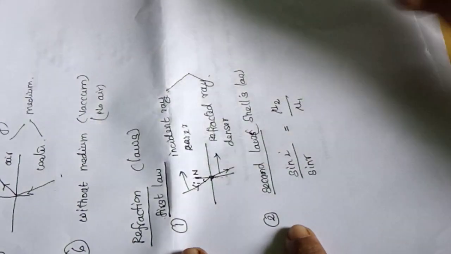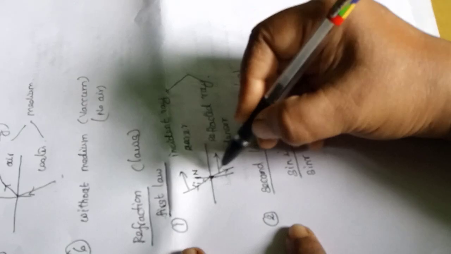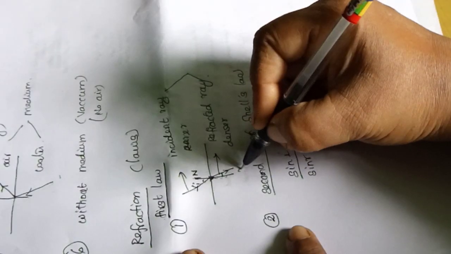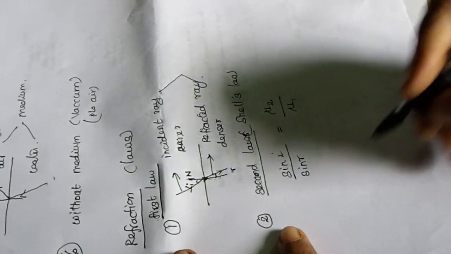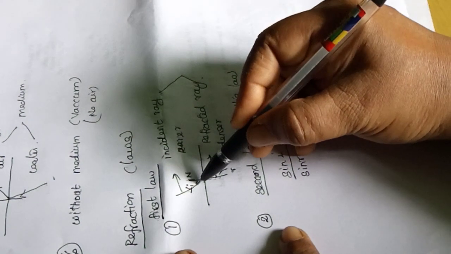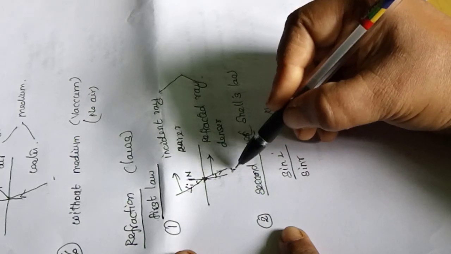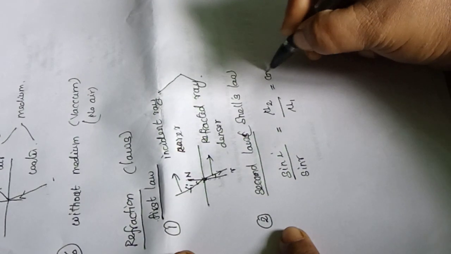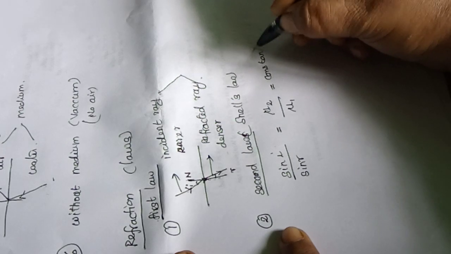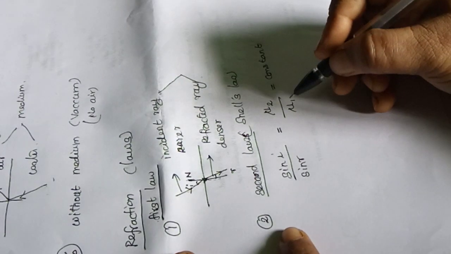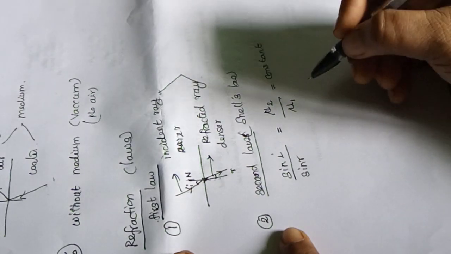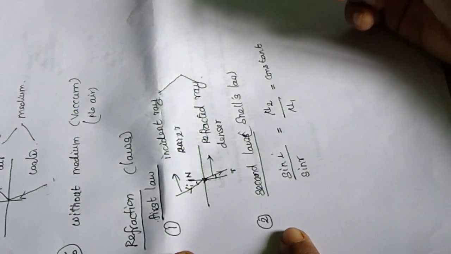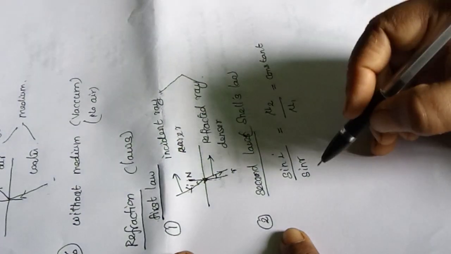The angle between the refracted ray and the normal we call r.